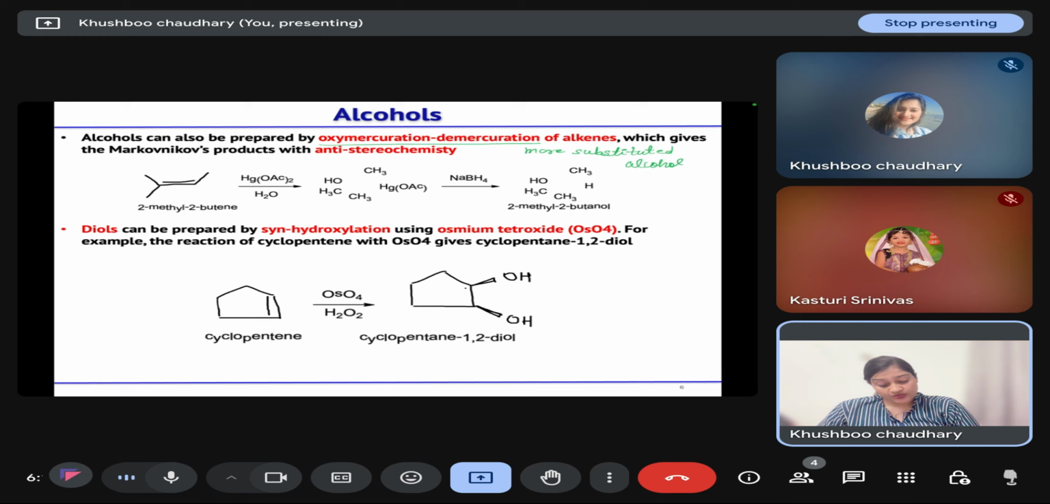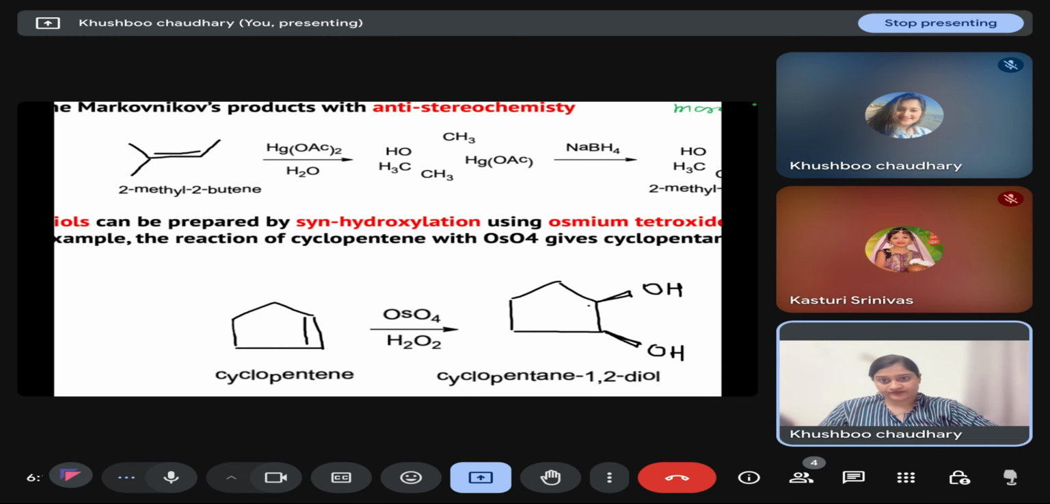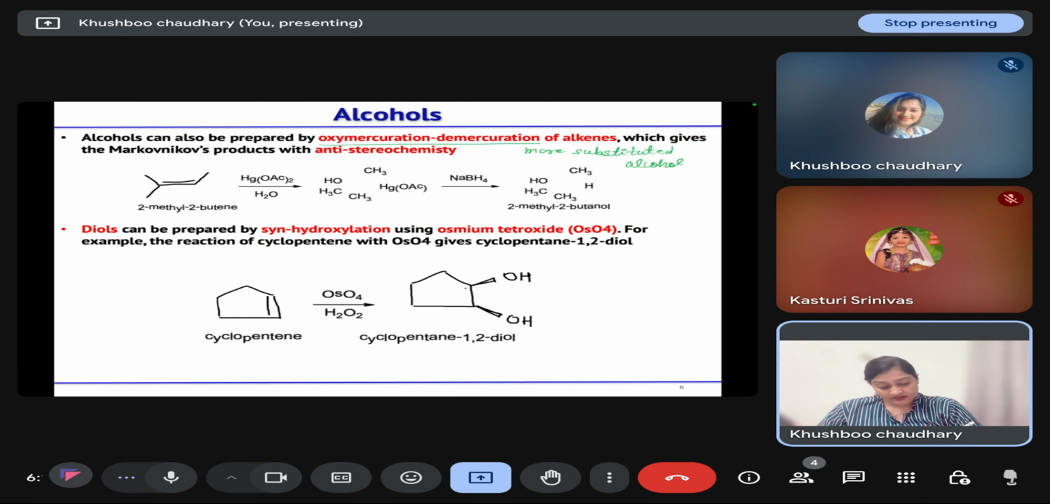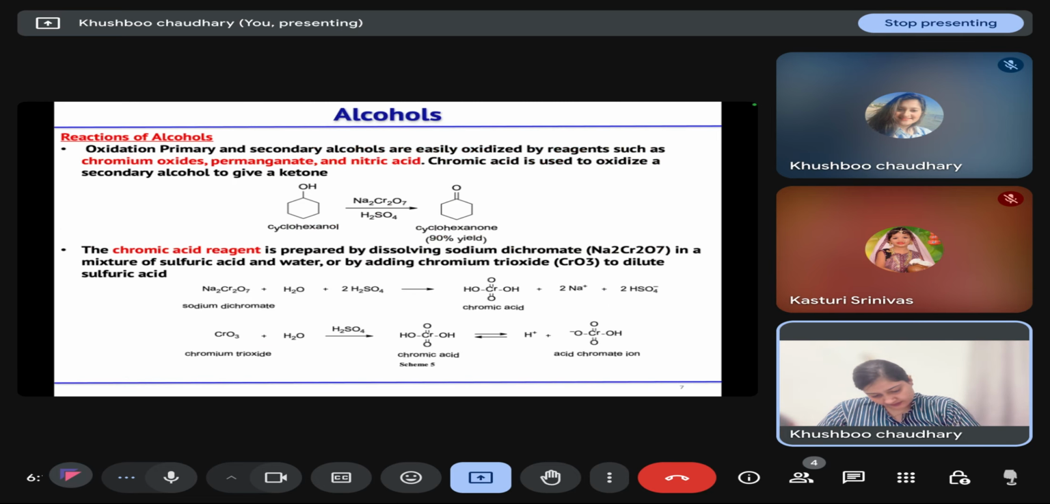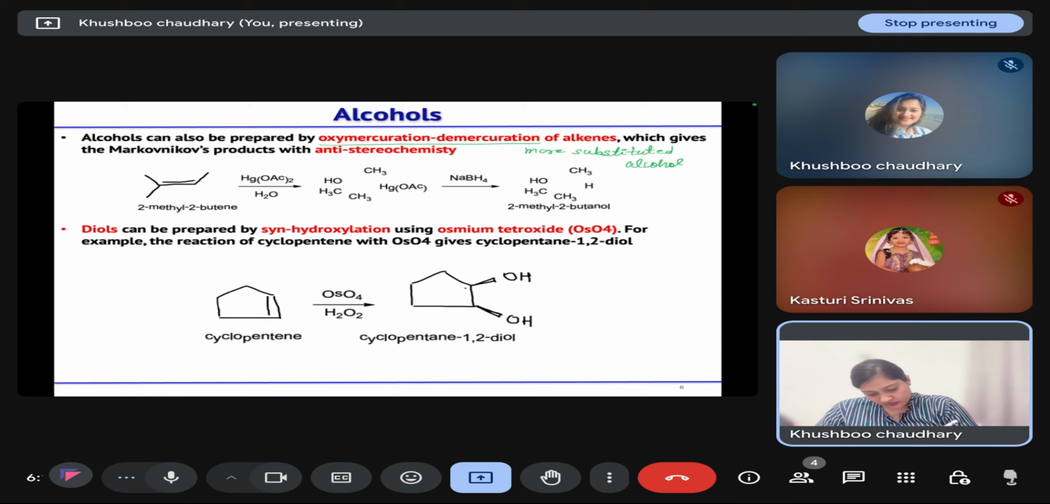So 2-methyl-2-butene first reacts with mercuric acetate to form the anti hydroxyl and mercuric acetate addition product, and then on reduction it will give us a more substituted alcohol.